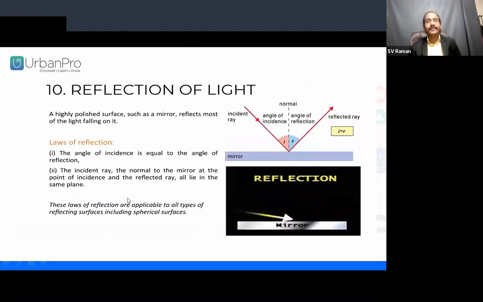In the laws of reflection, the incident ray, the reflected ray, and the normal are all in the same plane. What do you mean by same plane? Same medium. Now, the angle of incidence is equal to the angle of reflection. Clear? Next.